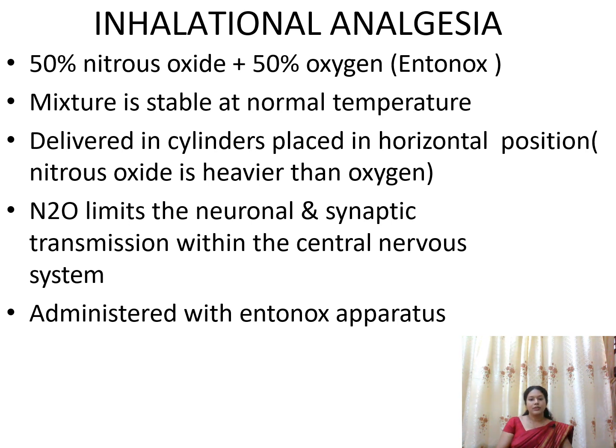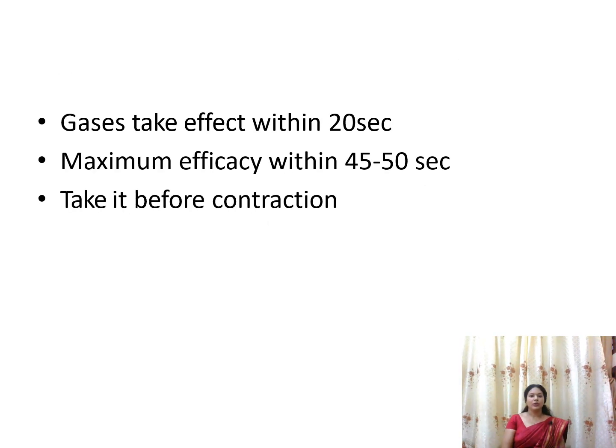And nitrous oxide limits the neuronal and synaptic transmissions within the central nervous system. In that way, it prevents pain transmission, and it can be administered by the Entonox apparatus. This Entonox takes 20 seconds to act, and maximum efficacy will come within 40 to 50 seconds, so we can take it before the contraction.